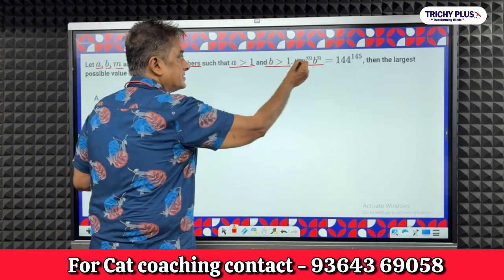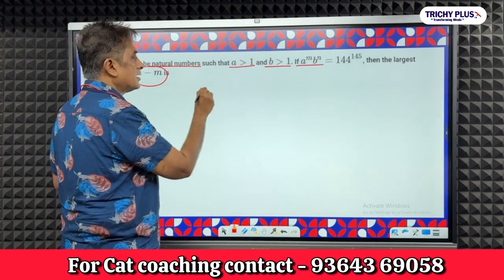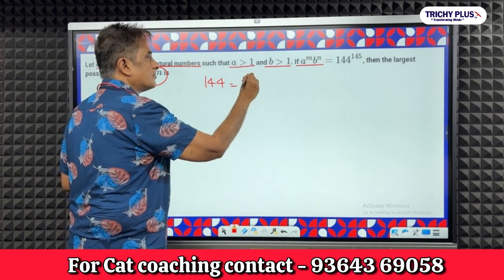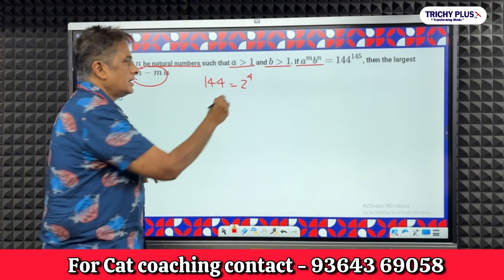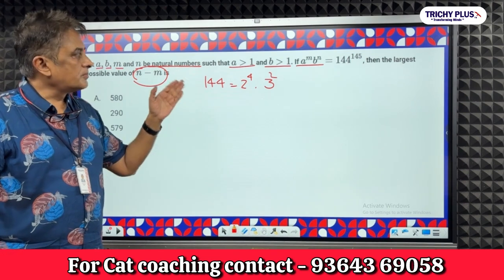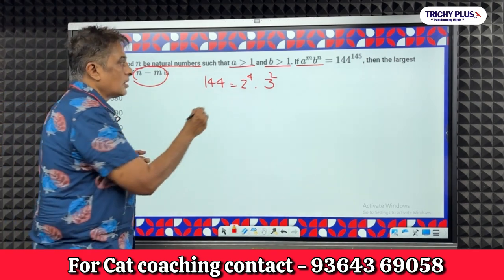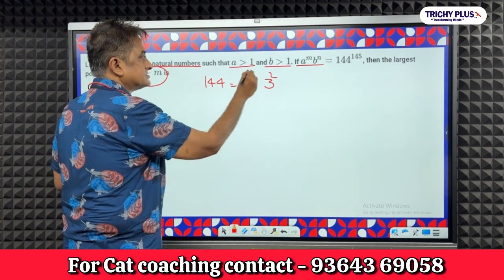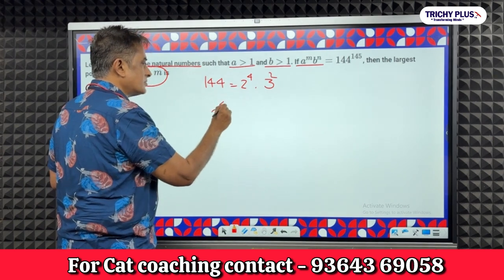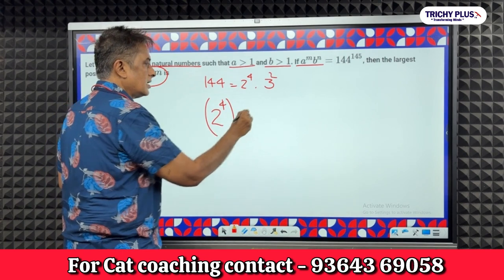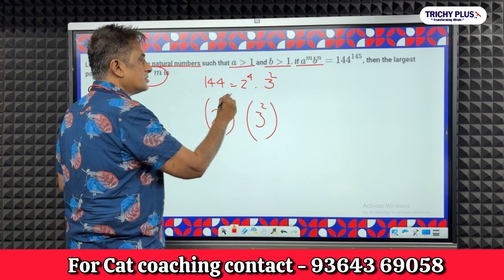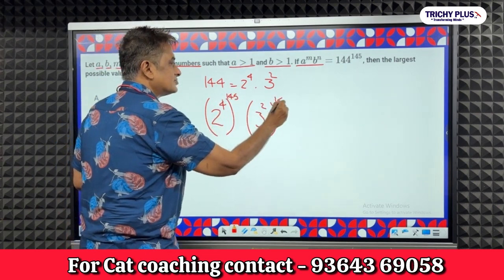Now if you take A and B, when you want to make powers, right? See 144, if you put it in 2, it is 2 to the power 4, 16, correct? Into 3 to the power 2. This everyone can get. 2 to the power 4 into 3 to the power 2. Now you can take A as this and B as this, right? So you can take A as 2 to the power 4, this is A, and B is 3 to the power 2, this is B, and this is to the power 145, this is to the power 145.